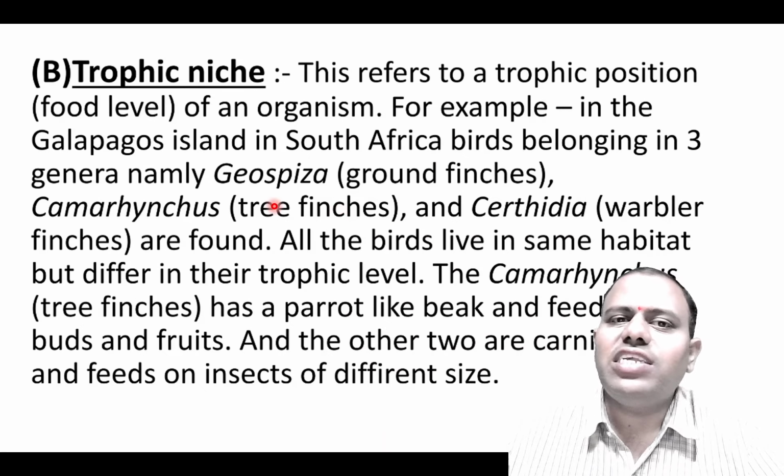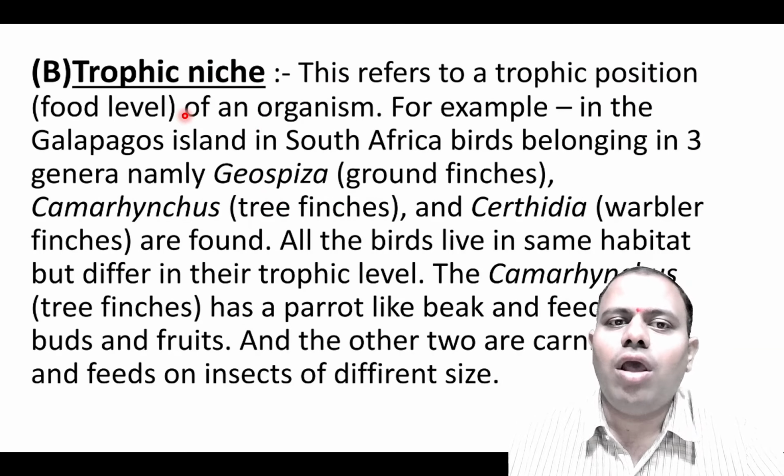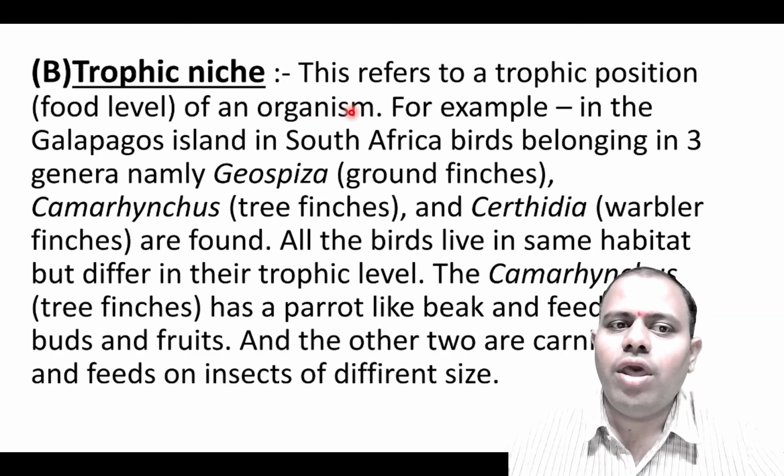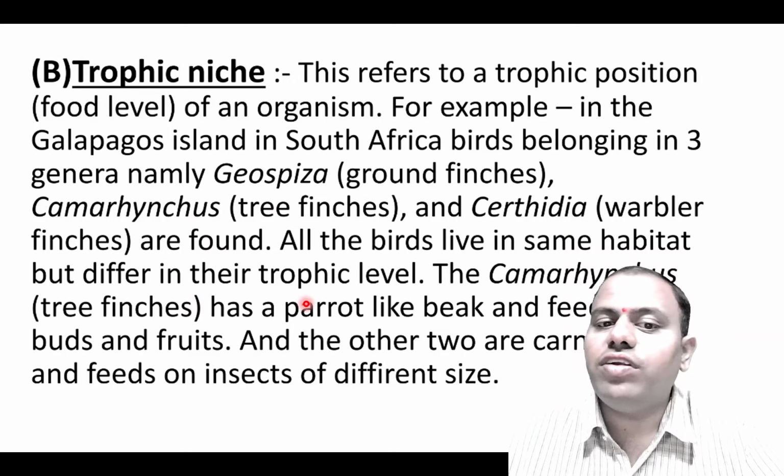Next is trophic niche. This refers to the trophic position or the food level of an organism, at what level that particular organism lives. The same example that I told you is given here for the genera, namely Geospiza, that is ground finches, then Camarhynchus, that is tree finches, and Certhidea, warbler finches, which are found around. All these finches live in the same habitat but differ in their trophic level.